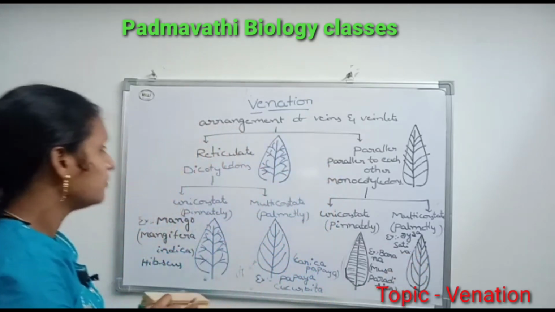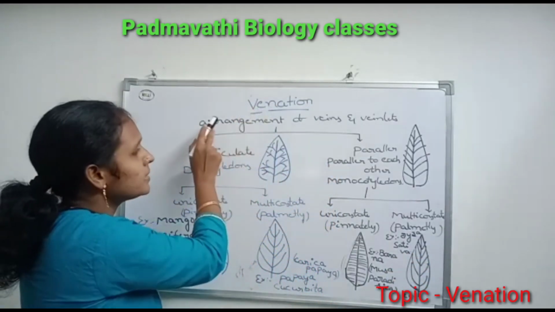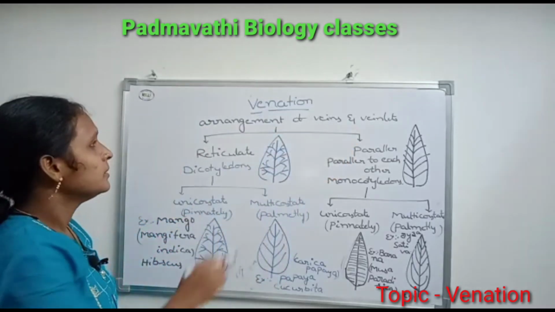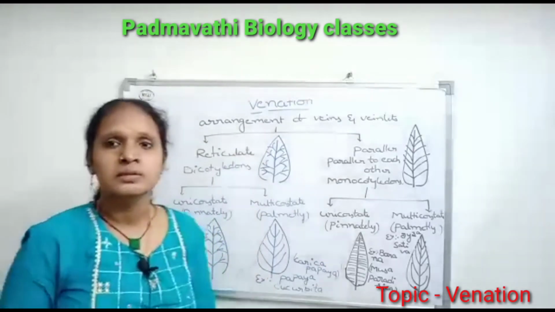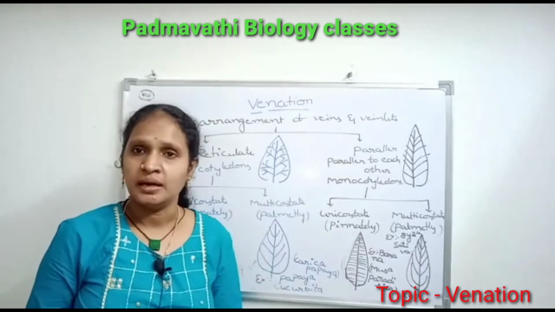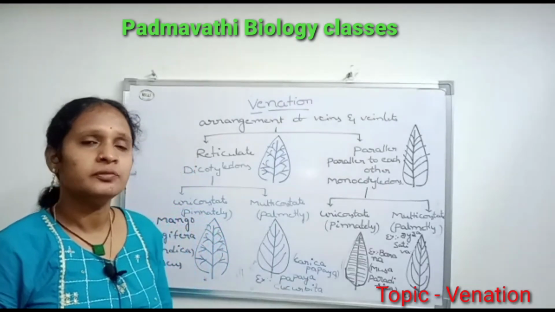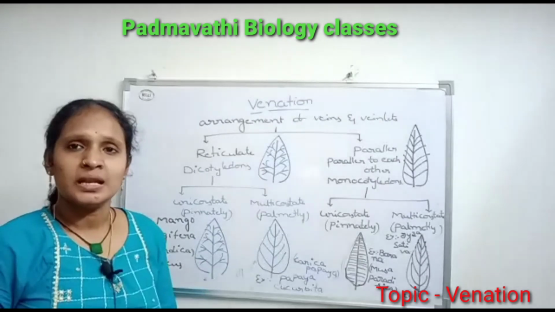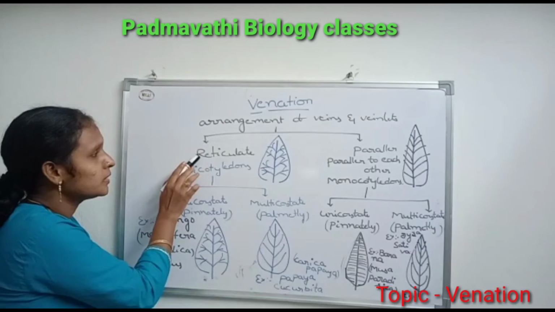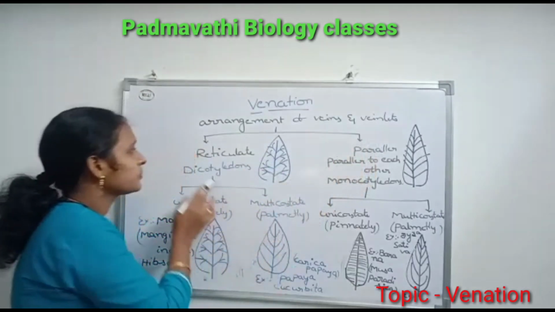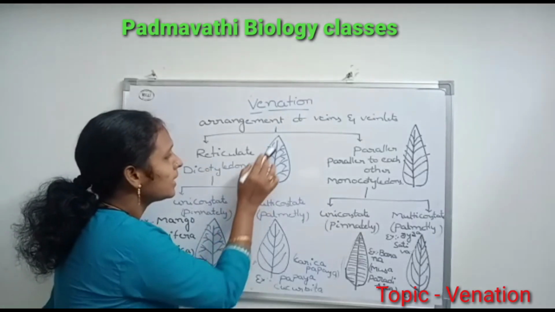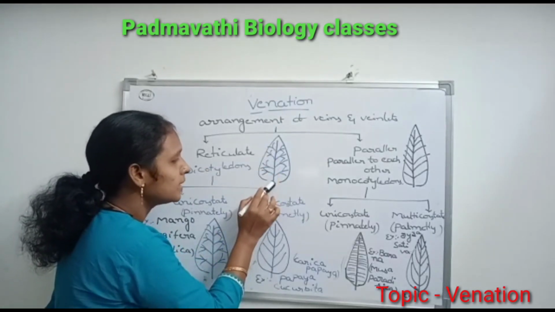Once again, venation means arrangement of veins and veinlets in the leaf lamina. These veins and veinlets give defined shape and strength to the lamina. They act as channels to transport food, water and minerals to other parts of the plant. It is mainly two types: reticulate venation and parallel venation. In reticulate venation, the main vein is called midrib.